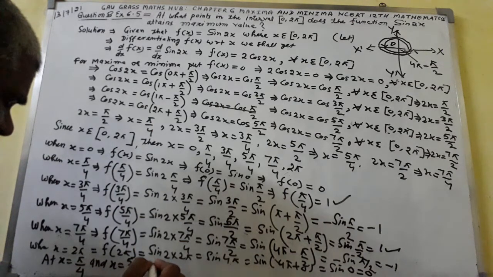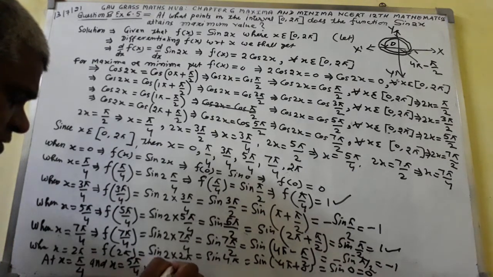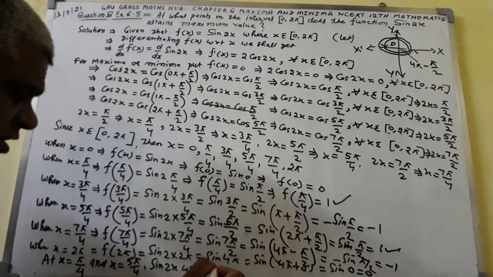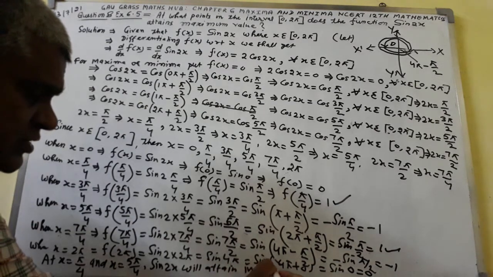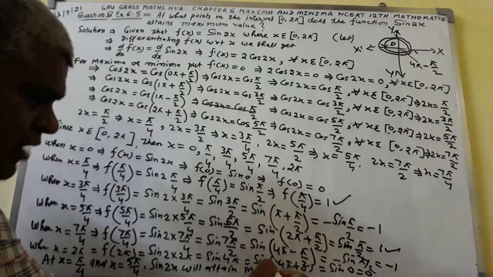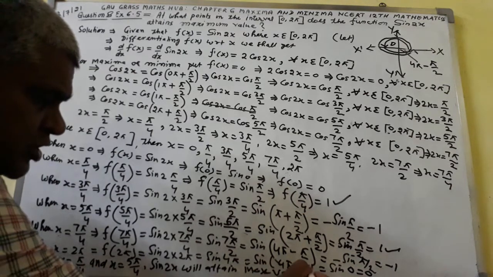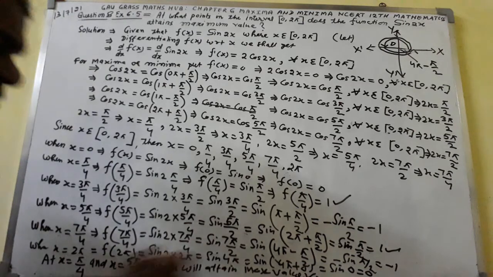At x equal to pi by 4 and x equal to 5 pi by 4, sin 2x will attain maximum value. This will be the correct answer you have got.